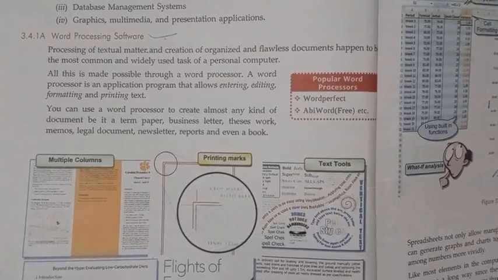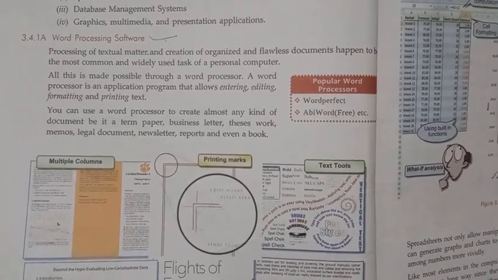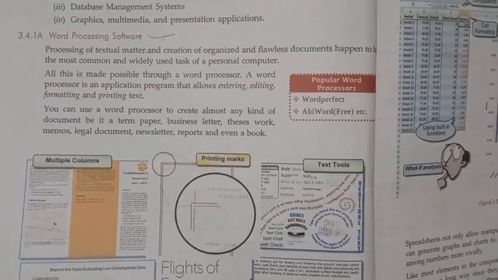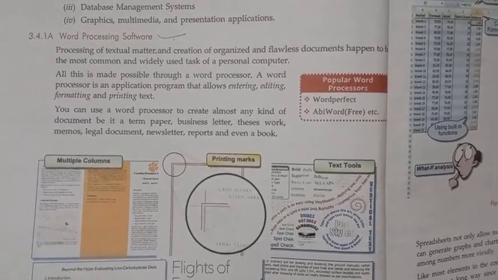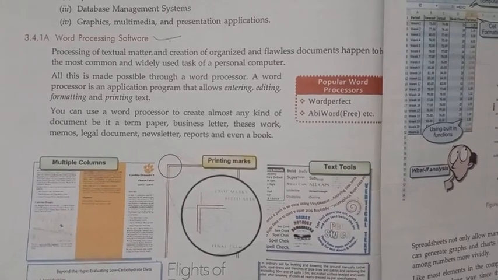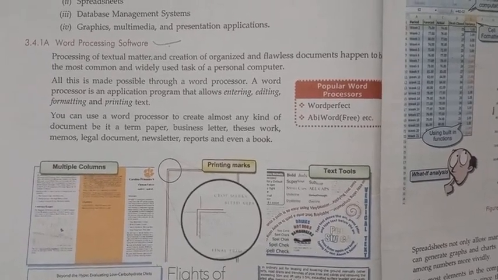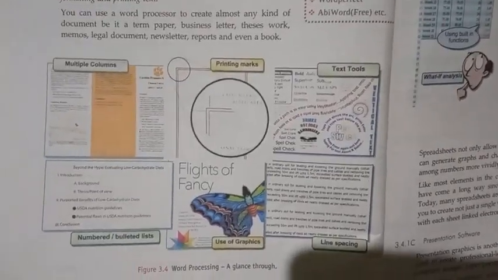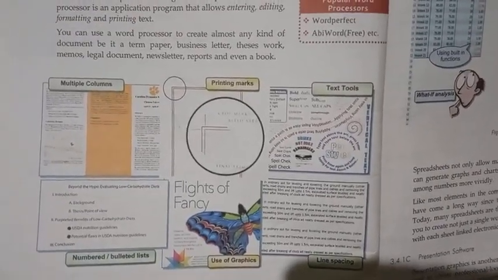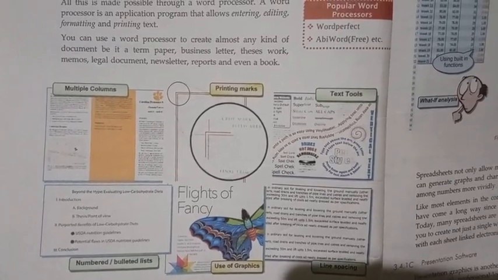In the right side column, popular word processors are WordPerfect and AbiWord. Other examples are Microsoft Word and LibreOffice Writer. It is mainly used for typing, word processing, formatting, and printing.